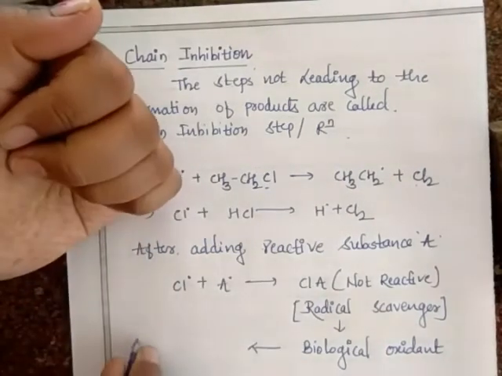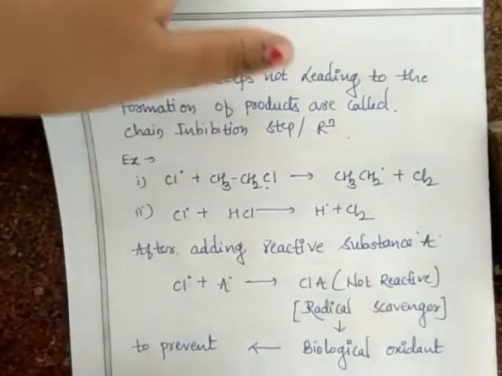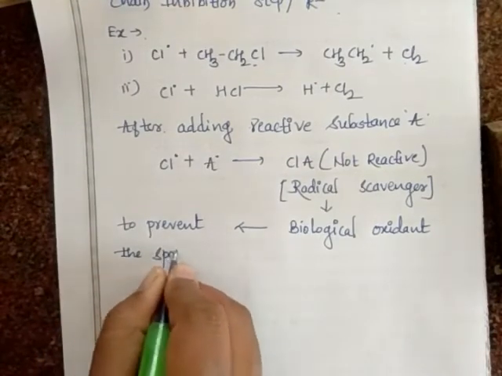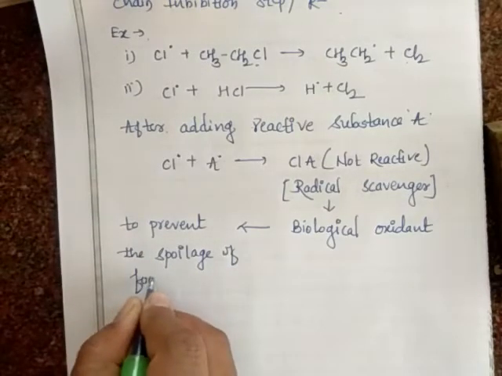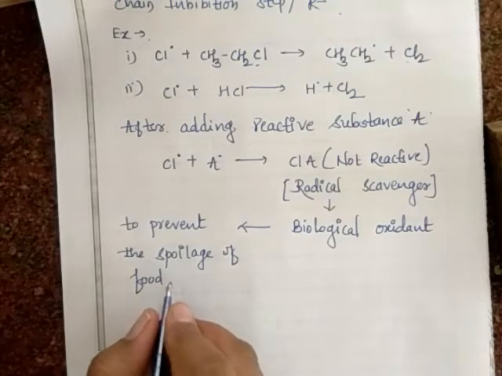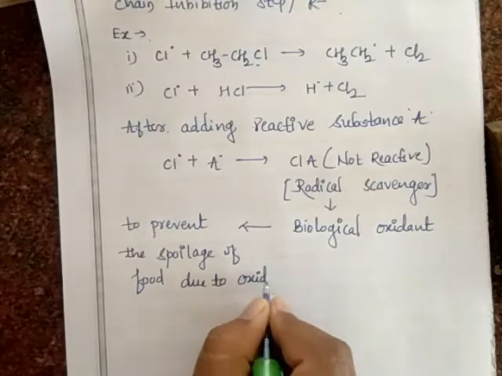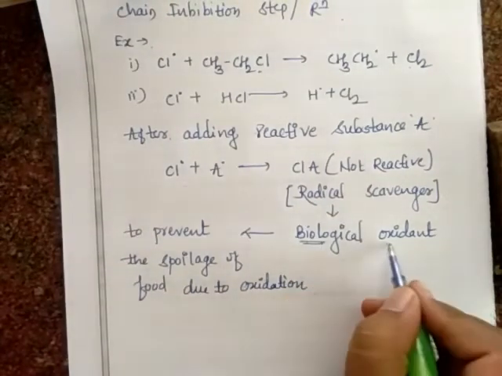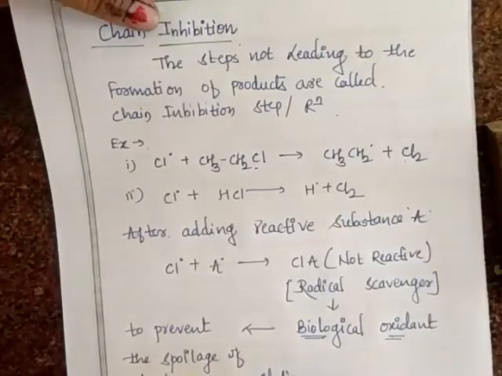Because to prevent the spoilage of food due to oxidation, they add this radical scavenger in the food industry. So these are called biological oxidants. Okay, I hope you have understood this chain inhibition.